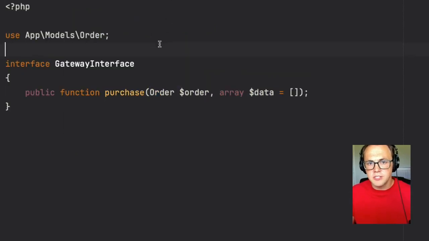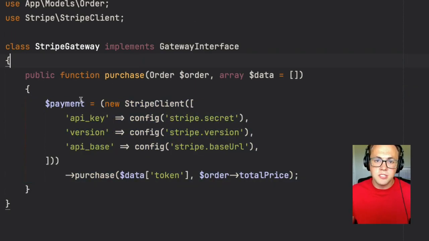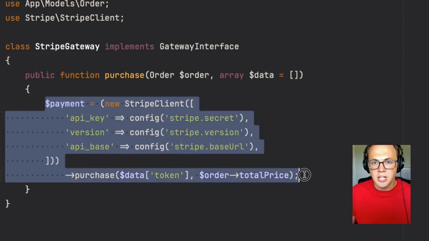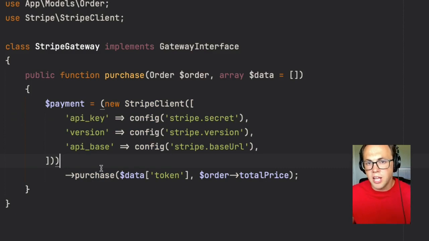And so if we look at the interface, just like we mentioned, it's pretty simple. Just a single method of purchase with some data that we want to make sure is always available for each gateway. And if we look at the Stripe gateway, you can see that we have just a Stripe specific logic here in our class. This class should always be rather small, and you'll see this even in Laravel itself. A lot of its adapter patterns, all of the things that are using those adapters have very, very small actual logic in each class. And that's because they're using this exact pattern. They're breaking things up according to what's changing and making an interface for anything that doesn't. They're following this open-closed principle.